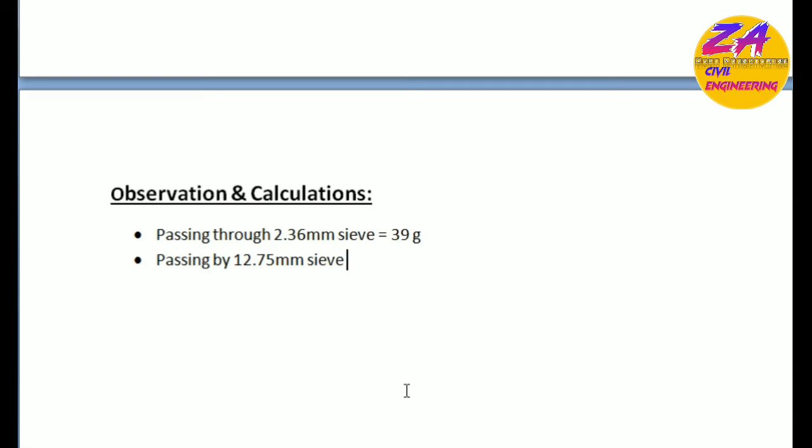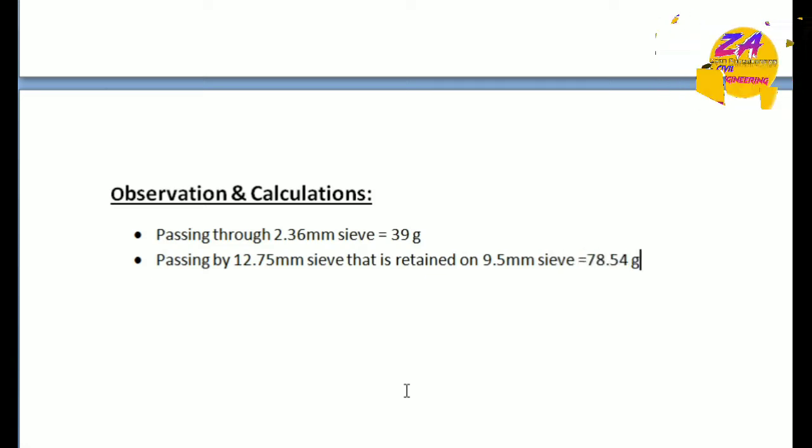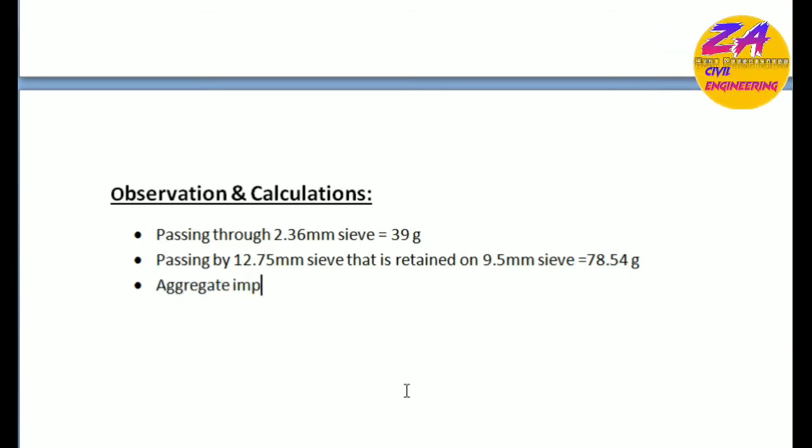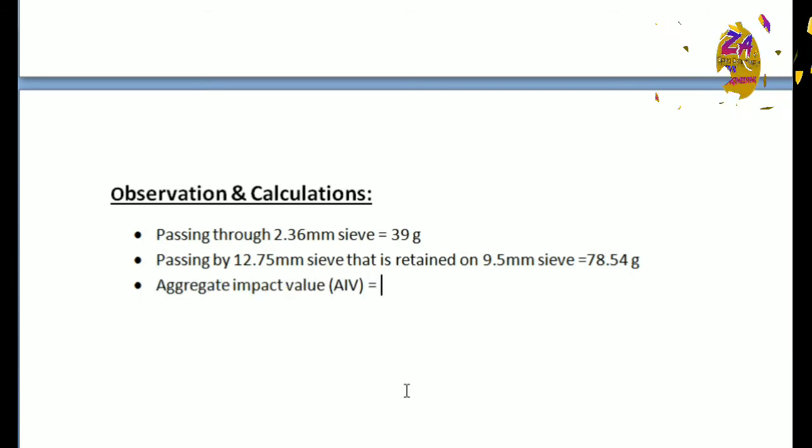Passing 12.75 millimeter sieve and retained on 9.5 millimeter sieve is 78.54 gram. Aggregate impact value AIV is equal to W2 divided by W1 multiplied by 100.